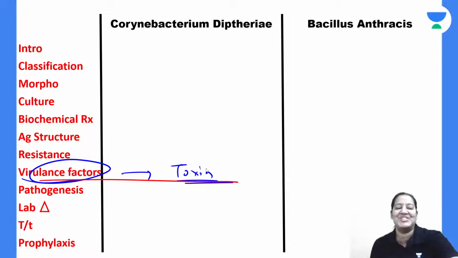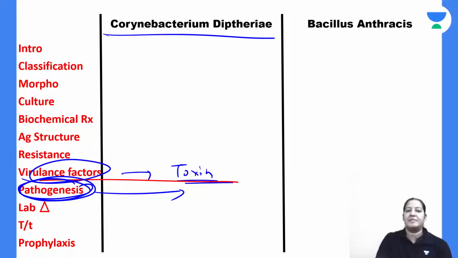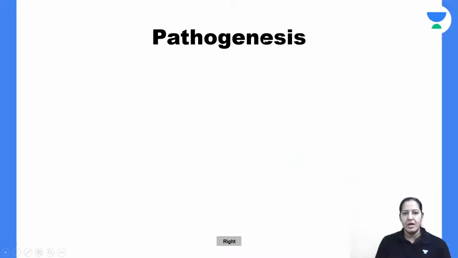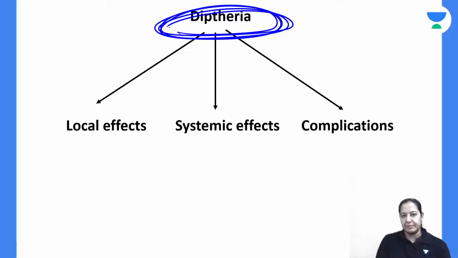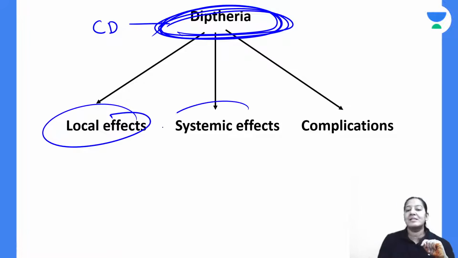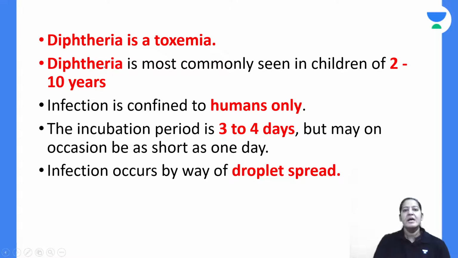Coming to the pathogenesis. Name the disease caused by Corynebacterium diphtheriae. It causes only one disease, that is diphtheria. As the name indicates, Corynebacterium diphtheriae causes one disease, diphtheria. But diphtheria has various aspects: local effects, systemic effects, and complications. We will be discussing them one by one.